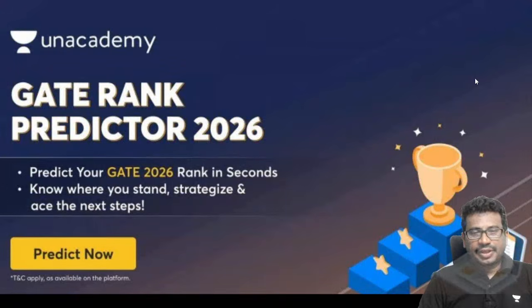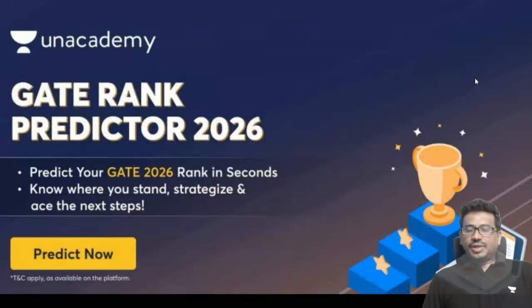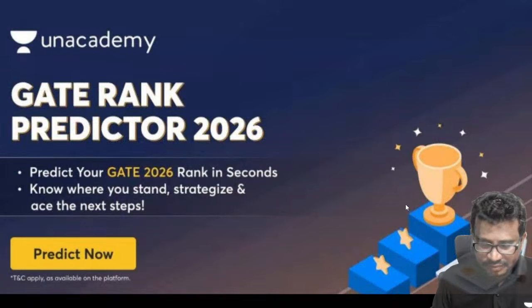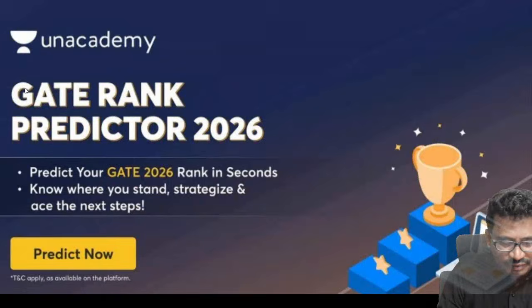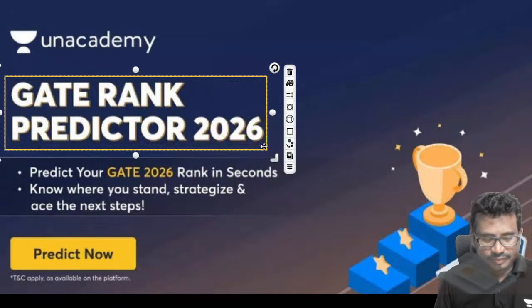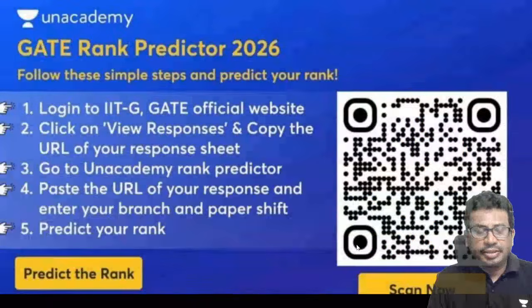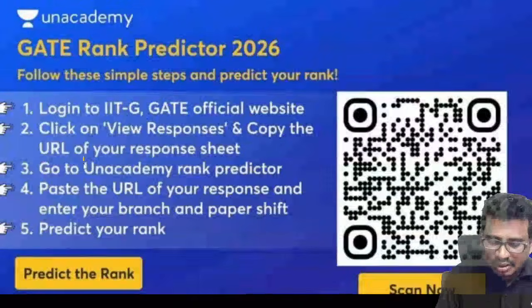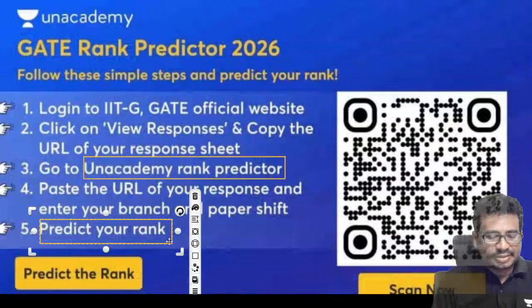चलिए आज का सेशन हम शुरू करेंगे. First of all, you can tell me how you have performed in your GATE. You want to check your GATE result. So that is the most accurate GATE rank predictor, which is live. You can check your rank. Here what we need to do is simply copy the response sheet and paste it in the Unacademy rank predictor, and you can predict your rank.